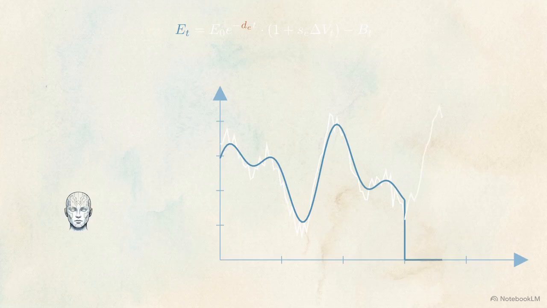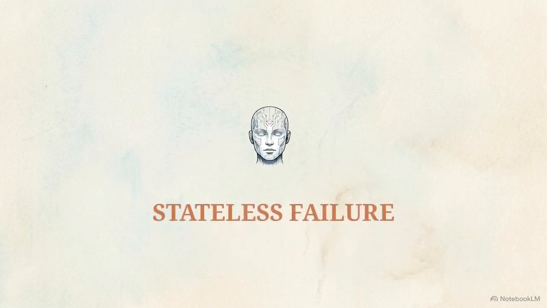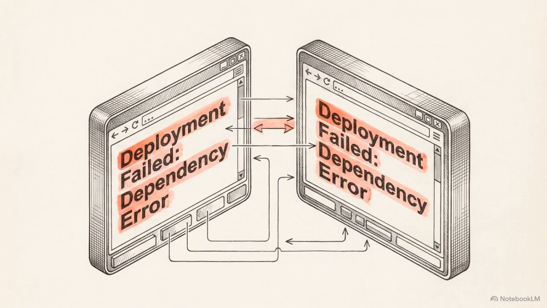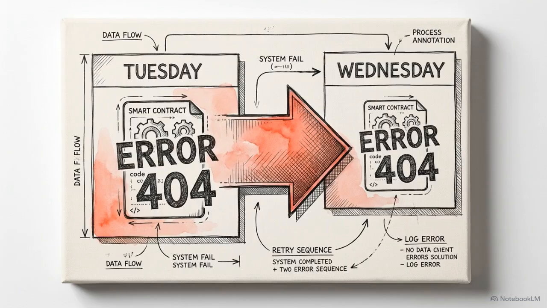A stateless model cannot track these ongoing velocities over time, causing the treasury to fall out of balance. Because they forget previous network states, newly instantiated agents are forced to repeatedly resolve identical procedural challenges. If a specific smart contract deployment fails on Tuesday, a stateless agent will attempt the exact same flawed deployment on Wednesday, introducing massive operational drag.